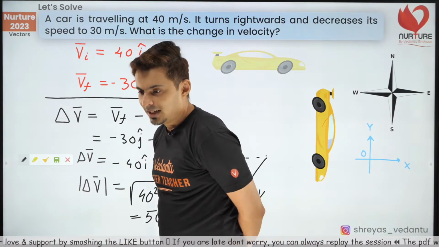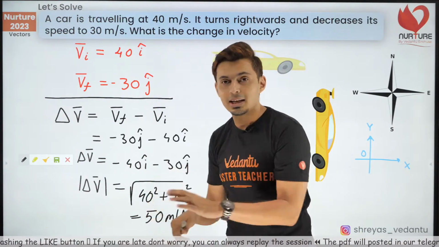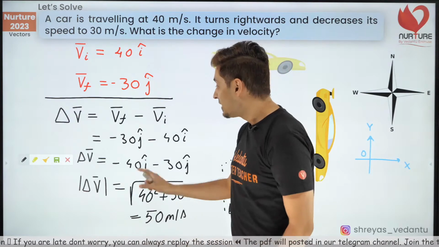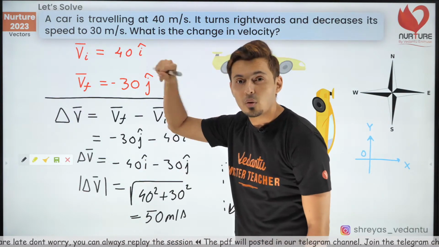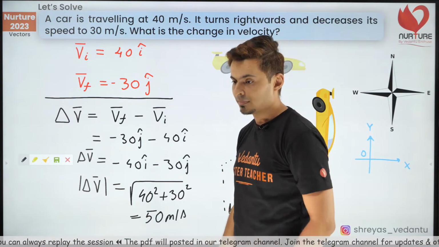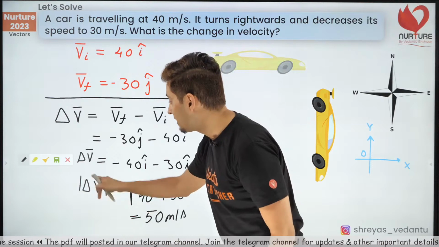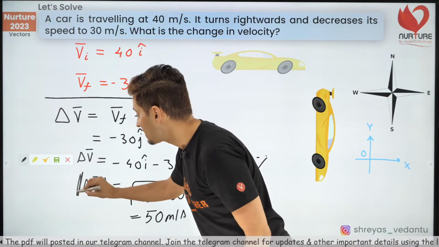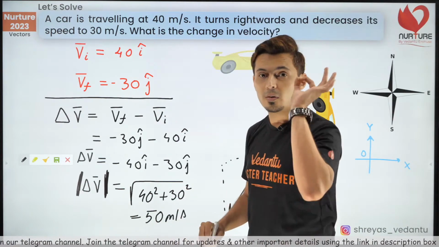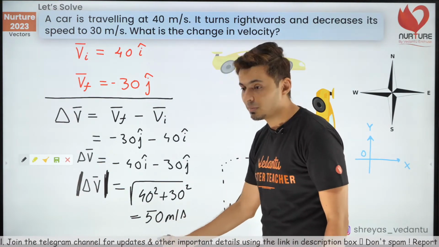Javelin, we already know that. Don't spam. No, it is not 70. Guys, don't add 40 and 30 and write it as 70. That is stupidity. Please don't do that. Magnitude is the root of this square plus this square. I explained all this in the last lecture. Do not forget it. No, it's not minus 50. It is plus 50. Remember, there is a modulus symbol. Magnitudes are always positive. Modulus of any number is positive. Keep this in mind.